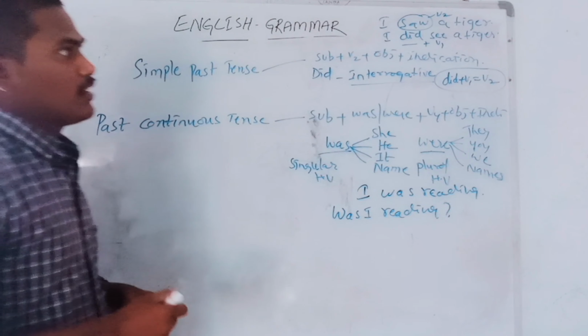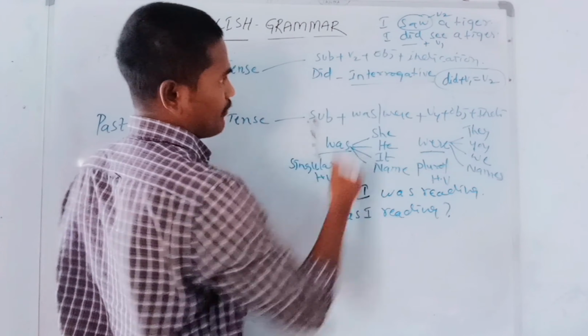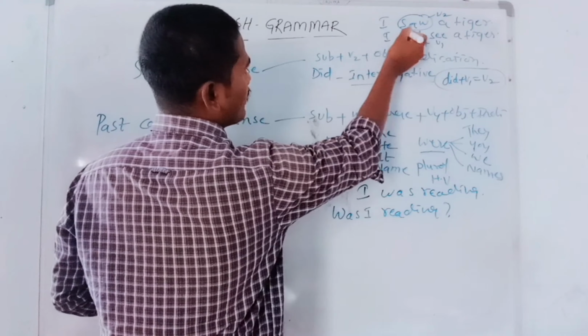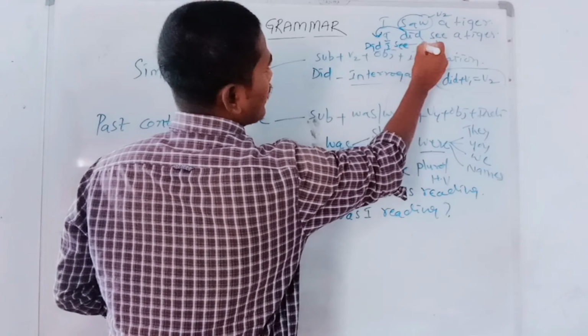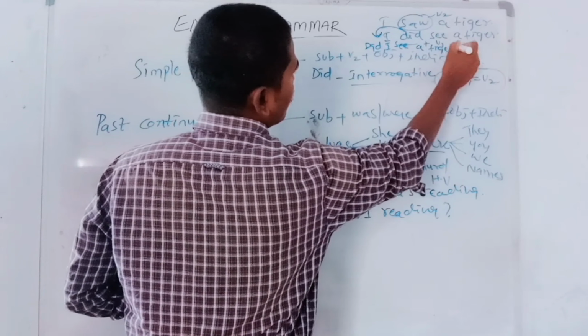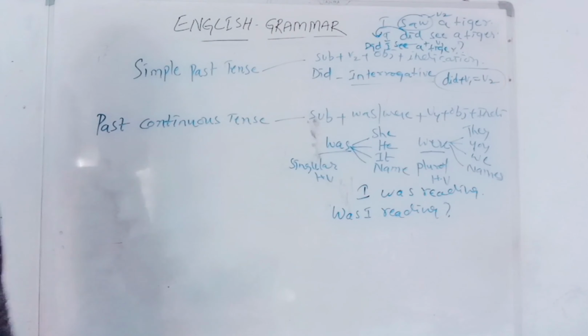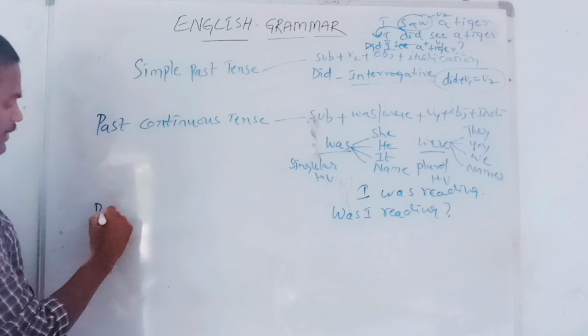Okay? Next. If you want to convert this to interrogative, very simply, did comes before the subject. Then it becomes: Did I see a tiger? So it is interrogative. Did I see a tiger? Okay? Next, past perfect tense.